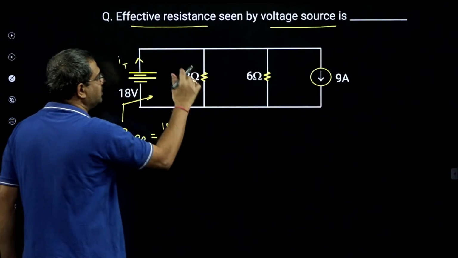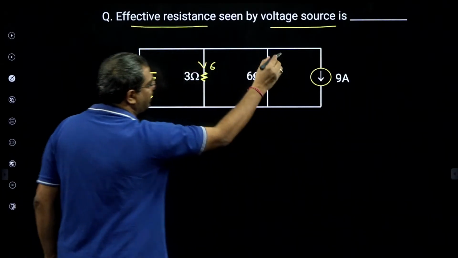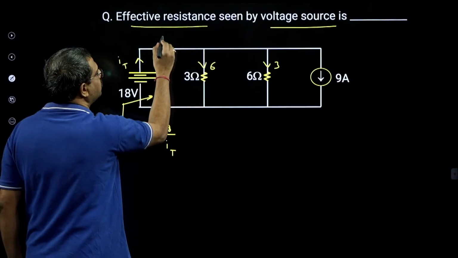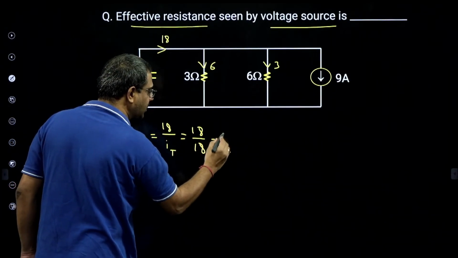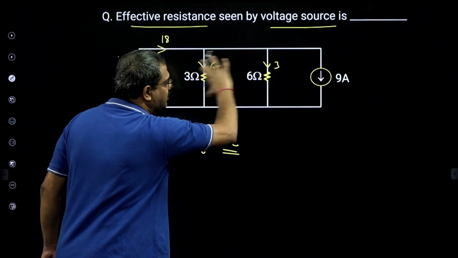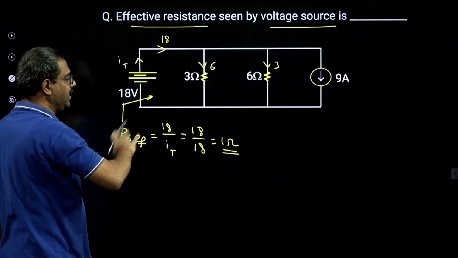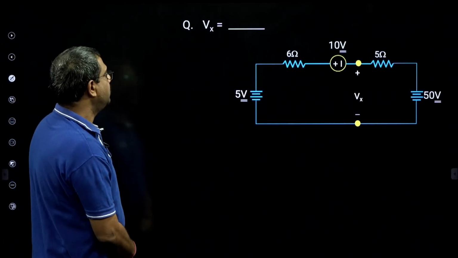So this is 18 by 3, 6, 18 by 6, 3. Now if you apply KCL, 9 plus 3 plus 6, it is also 18. So it is 18 by 18 without reduction, which is 1 ohm. Okay, 18 by 3, 18 by 6, 9, so 9 plus 9, 18, 18 by 18 is 1 ohm. Now look at this, everybody.